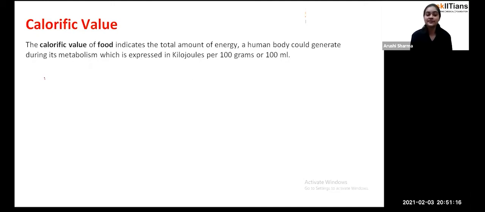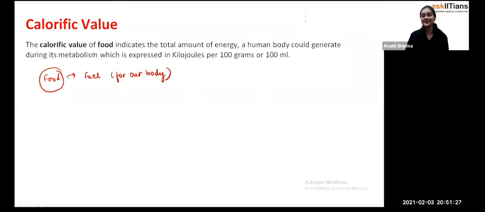Because what happens, student, is that the food acts as a fuel for our body. Now why am I saying that the food is acting as a fuel? Because after consuming the food we get energy from it, so that we can do our work. And the same thing other fuel does.